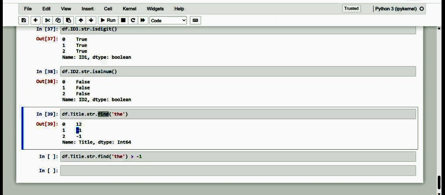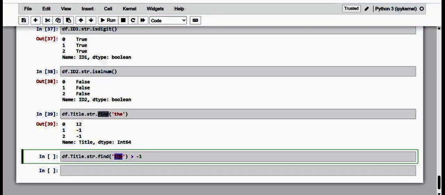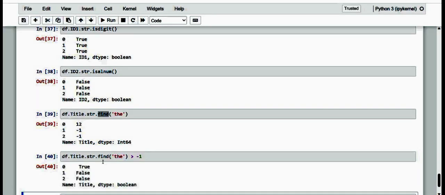And if our search is focused on knowing whether the word is present or not, within that column we can also specify it. Kindly observe, if we want to know whether it is present or not, we check whether the result is greater than -1, and the same thing in title. Kindly see what we get.